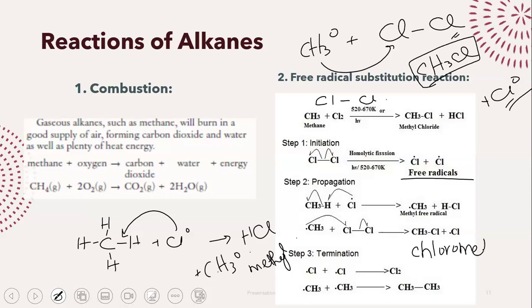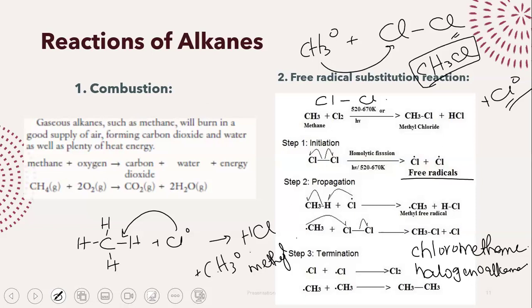And when we talk about chloromethane, chloromethane is part of a class of organic compounds that we call halogenoalkanes. Halogeno because there's some halogen like chlorine, bromine, iodine, maybe fluorine, and we have an alkane. So these are the only 2 reactions that alkanes undergo.